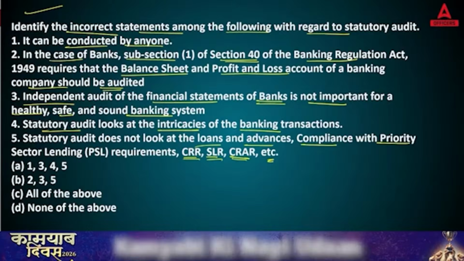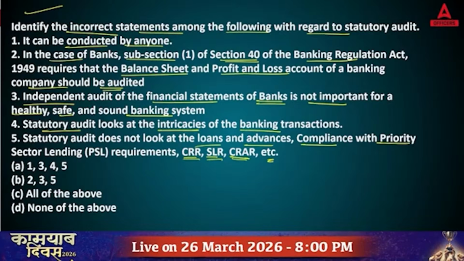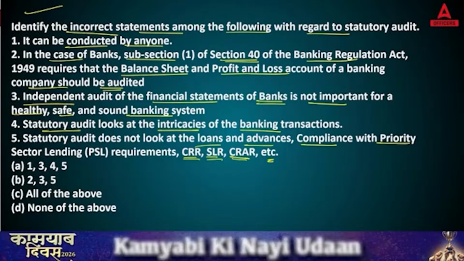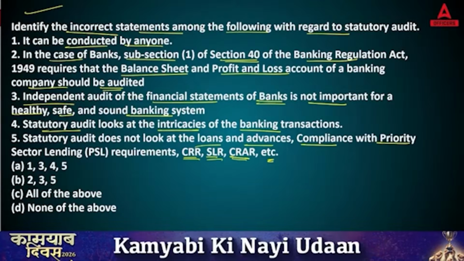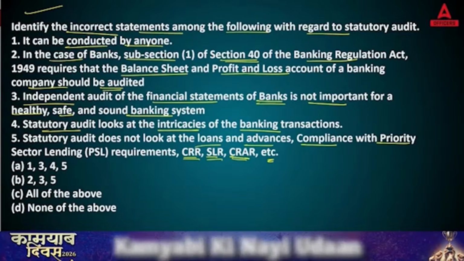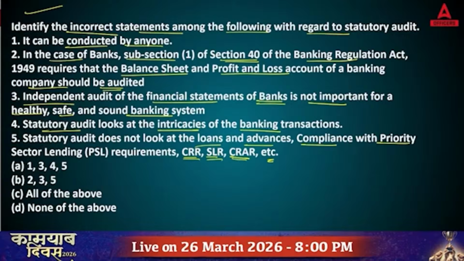If you're seeing this question for the first time, you may say, oh my god, this is a lengthy question, it is going to be tricky. But after reading it, I think this is one of the easiest questions. Though the question is lengthy, the concepts are very common. If you're working in a bank, you know these activities. So the right answer is that all the statements are wrong.